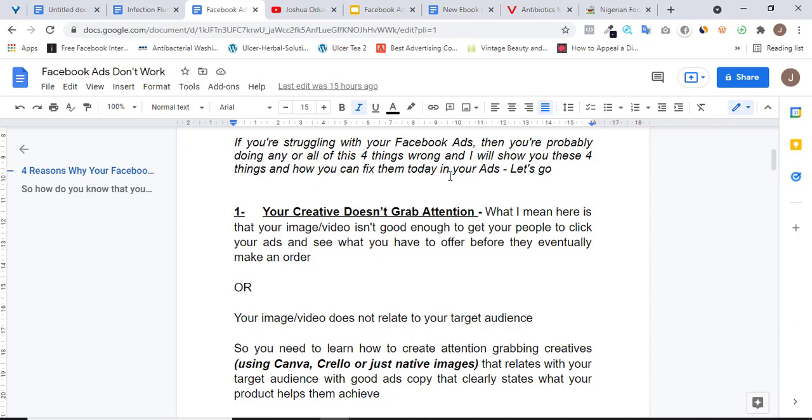And if the person doesn't click on that advert, you've already lost one customer in that instance, and you will continue losing a lot of people in that particular way.